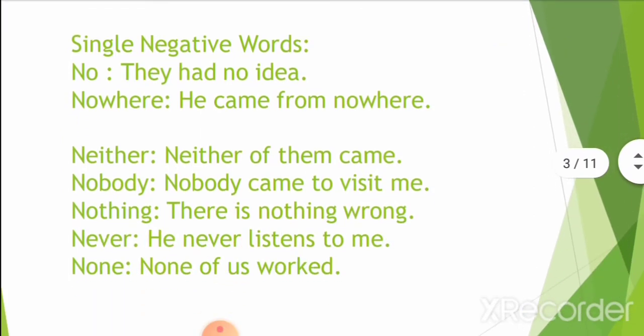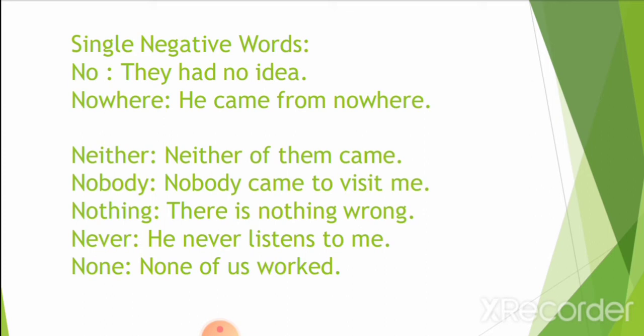Now let's see some single negative words. There are some negative words in grammar which carry the connotation of negativity or incorrectness. The first word is no: they had no idea. Then nowhere: he came from nowhere. Neither: neither of them came.